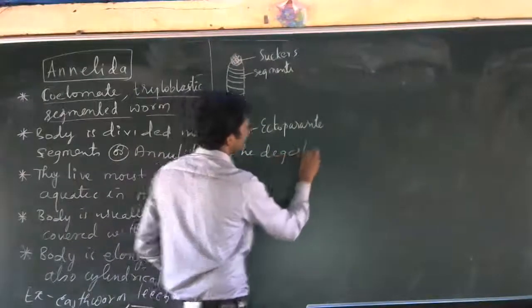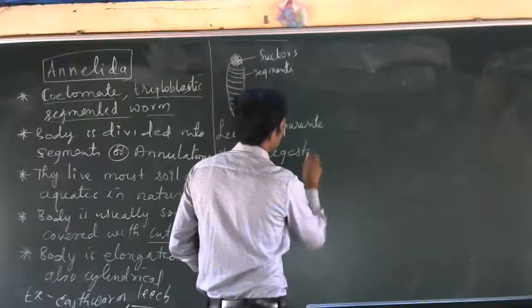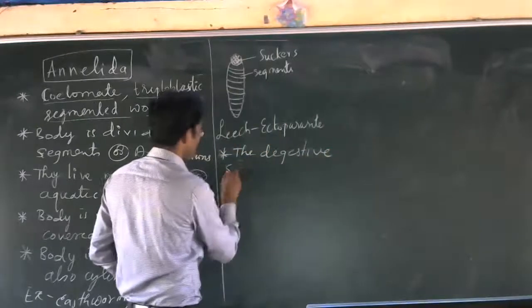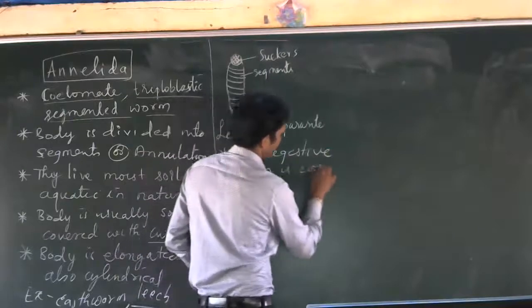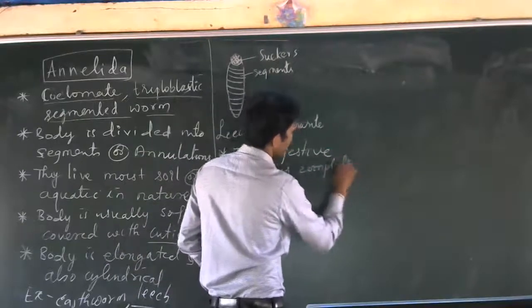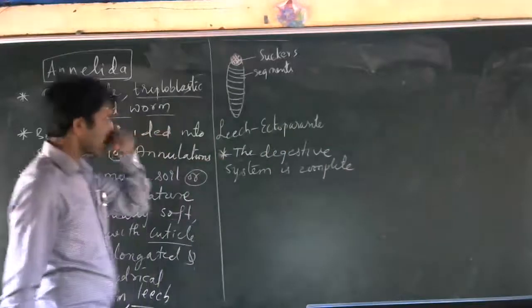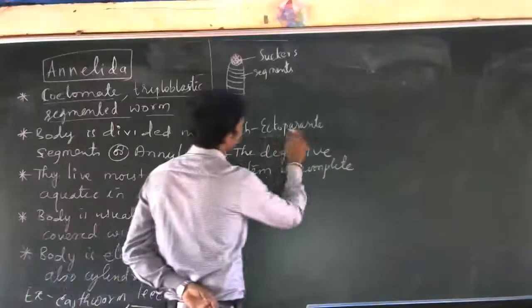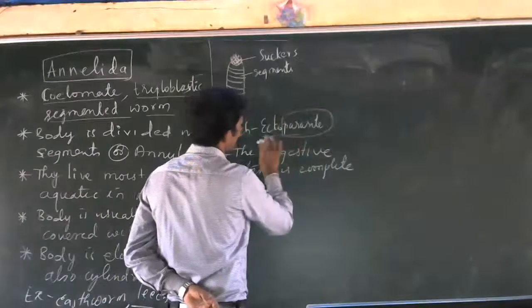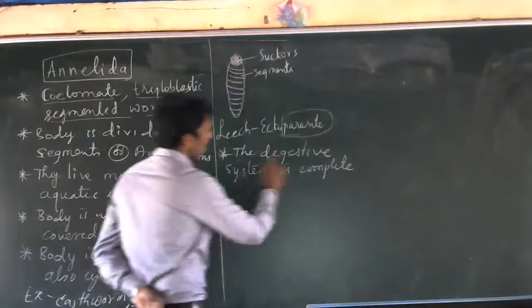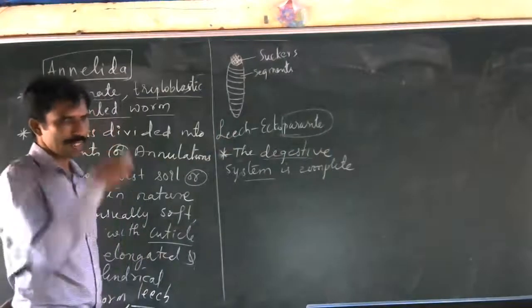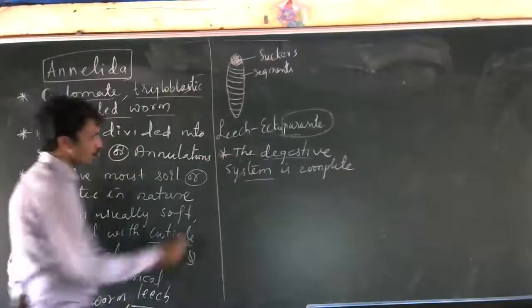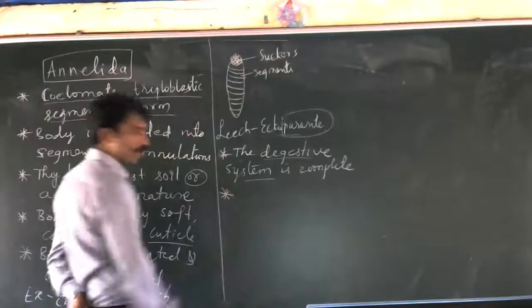The digestive system is complete. Complete in the sense that from mouth to anus, all the parts it is having. So if you take parasites, the parasitic mode of nutrition will have this digestive system. They directly absorb the nutrients from the blood of the host.